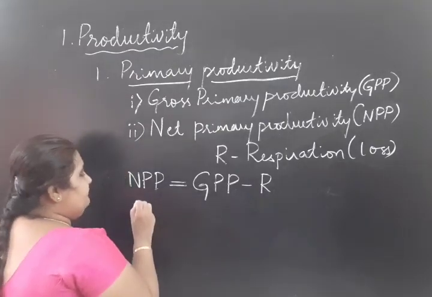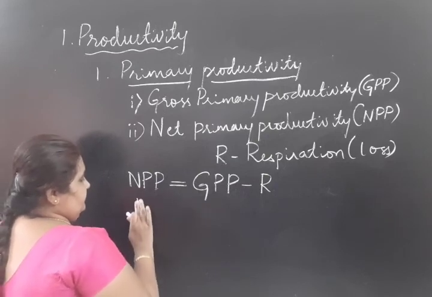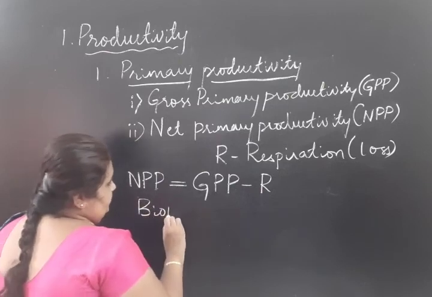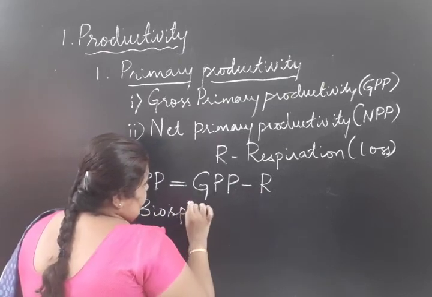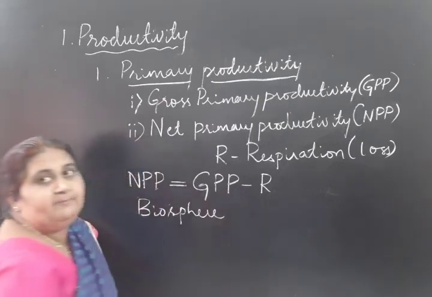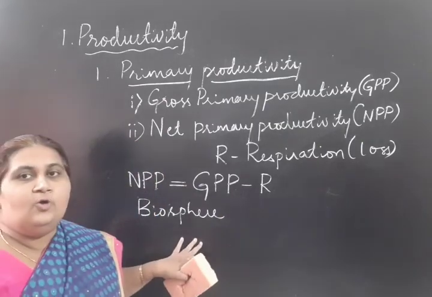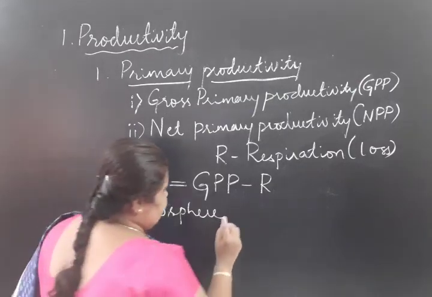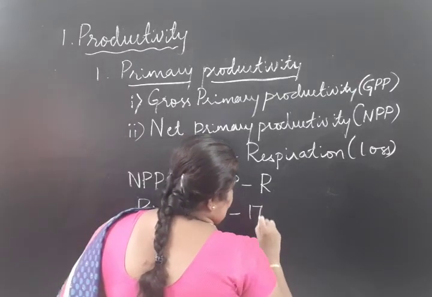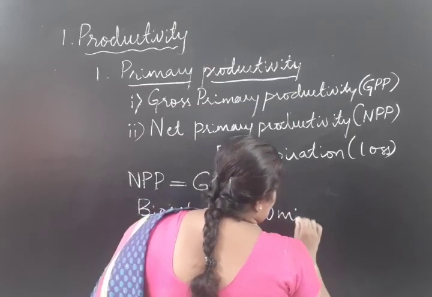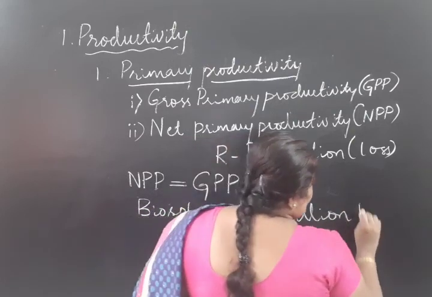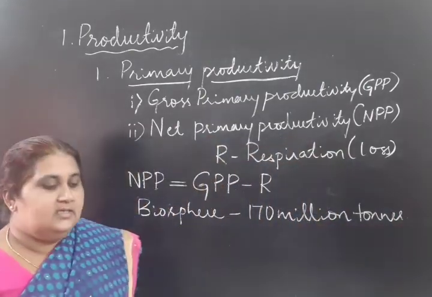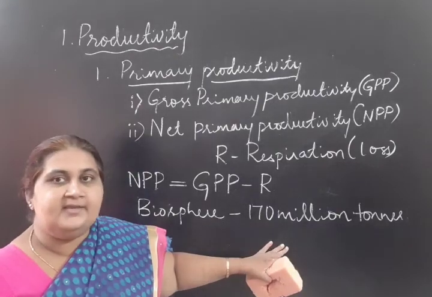The NPP value of the whole biosphere is 170 million tons in dry weight.